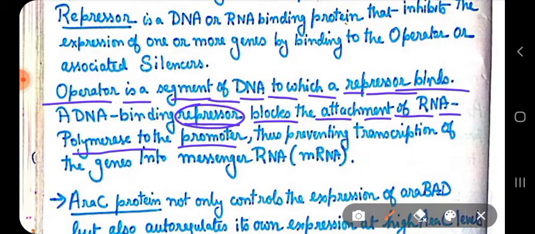Here ARA-C acts as a repressor, as I mentioned a little while ago. The repressor is preventing the transcription. How is it preventing the transcription? By blocking the attachment of RNA polymerase to the promoter. So no mRNA will be formed.